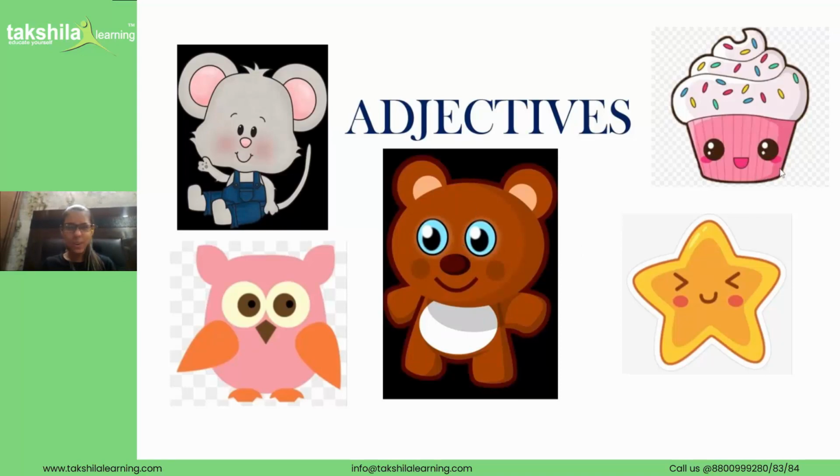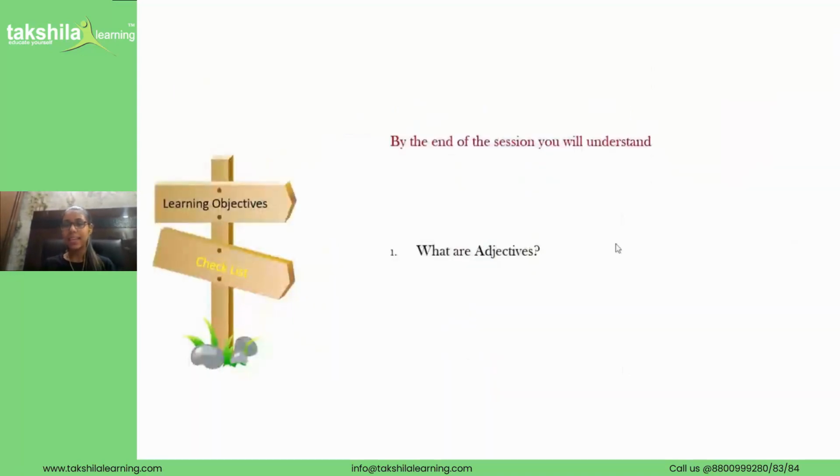Let's start with today's class and let me tell you the agenda, which means that by the end of today's class you will know what adjectives are. You may be hearing the word adjectives for the first time, but after today's class, I assure you that you can explain to your siblings what adjectives are.